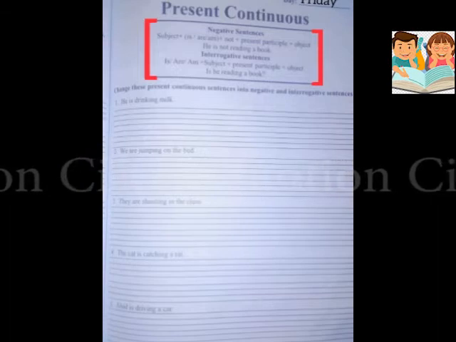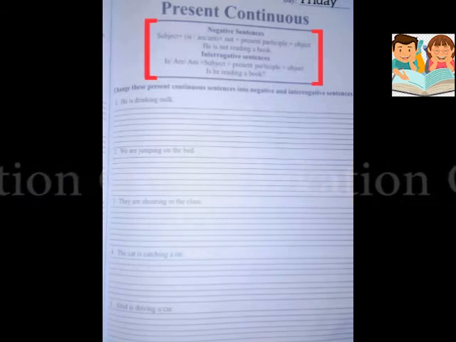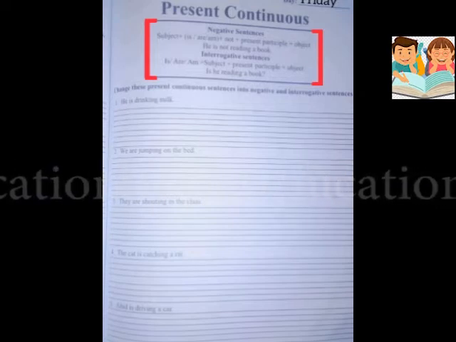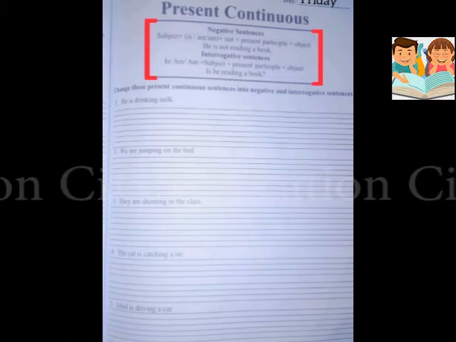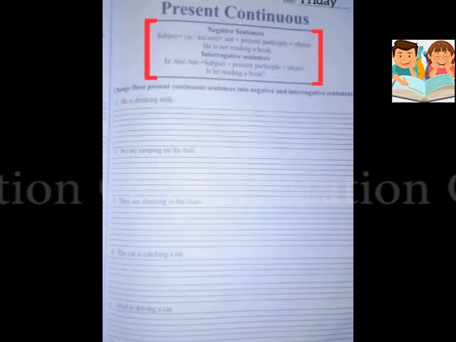For example, he is not reading a book. Here we have added the not between the be verb is and the main verb reading. Okay, so in interrogative sentences we will switch the subject and be verb with each other, like is, am, are शुरू में आ जाएगा, ठीक है, then subject plus then main verb plus object. For example, is he reading a book? Is, and with the question mark. Okay,